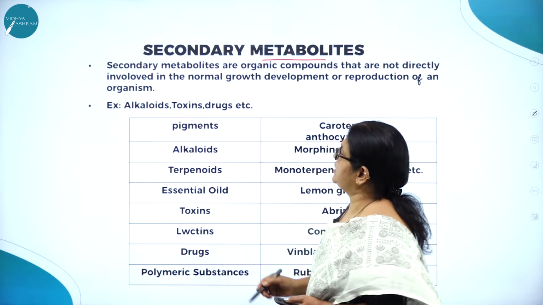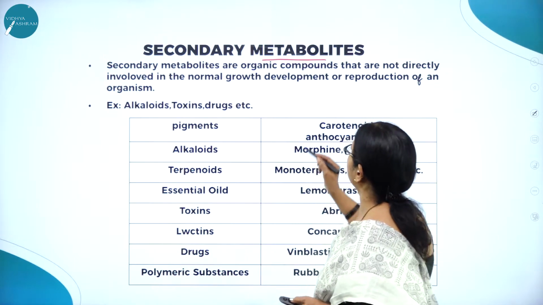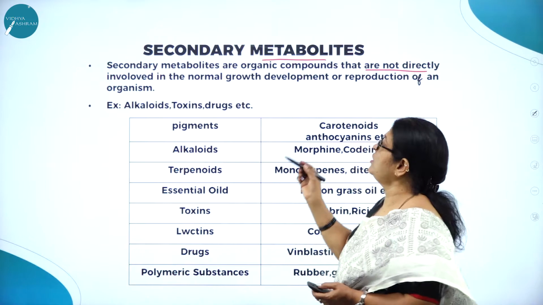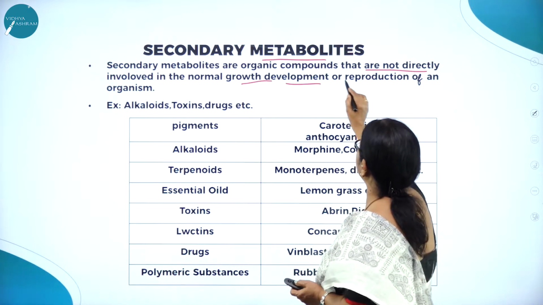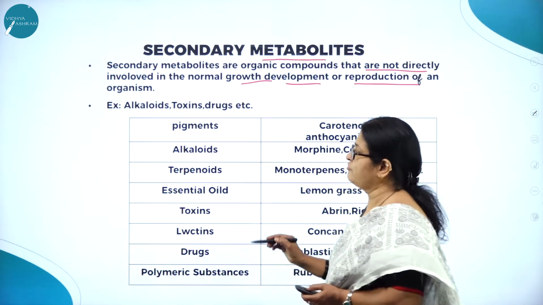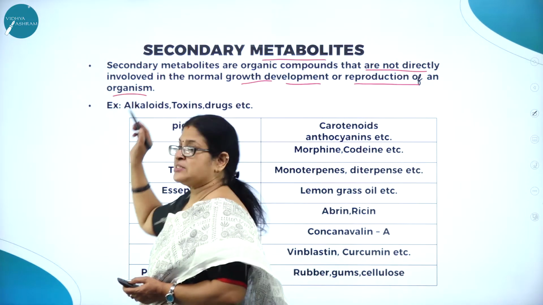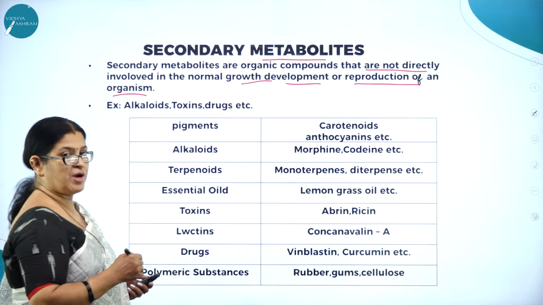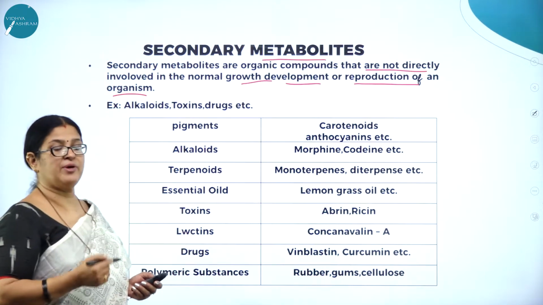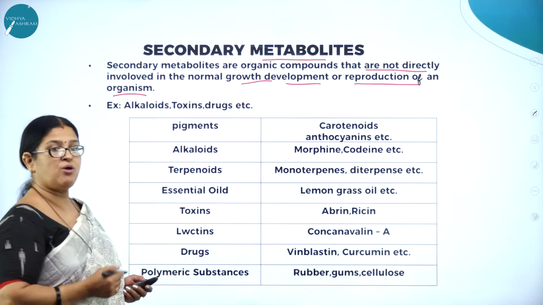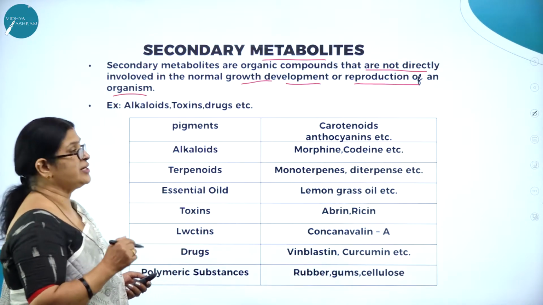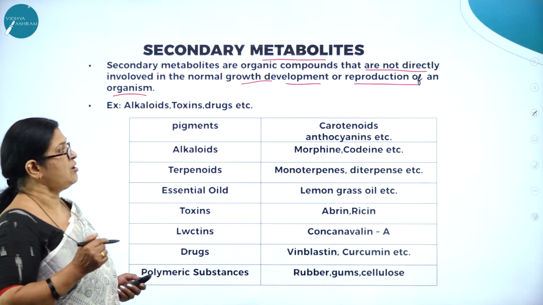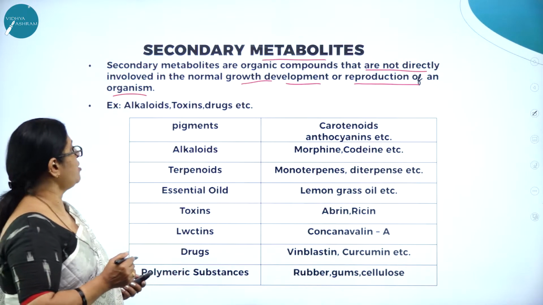Secondary metabolites are organic compounds that are not directly involved in the normal growth and development, reproduction of an organism. Whereas the primary metabolites are directly involved in the process, the secondary metabolites are organic compounds that are not directly involved in the normal growth, development or reproduction of an organism.